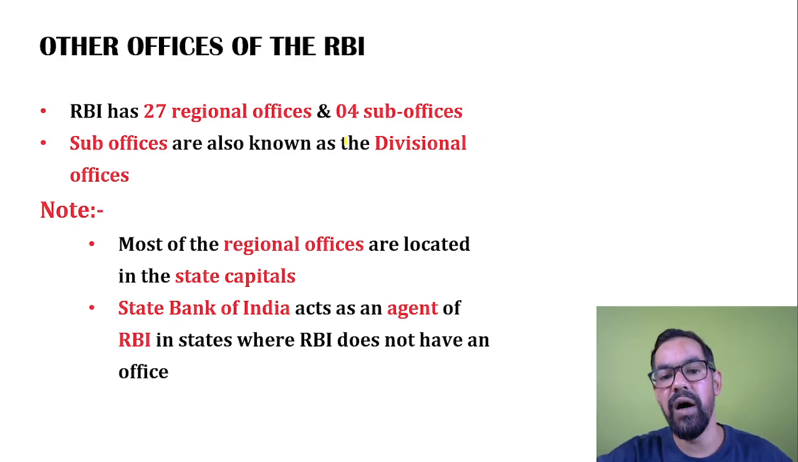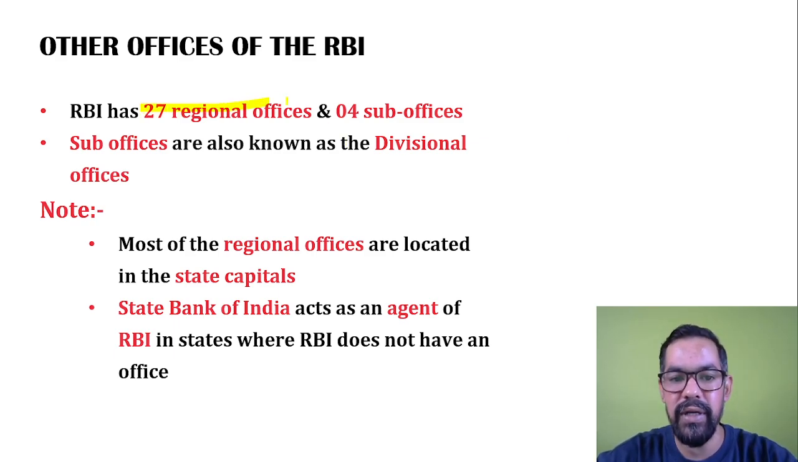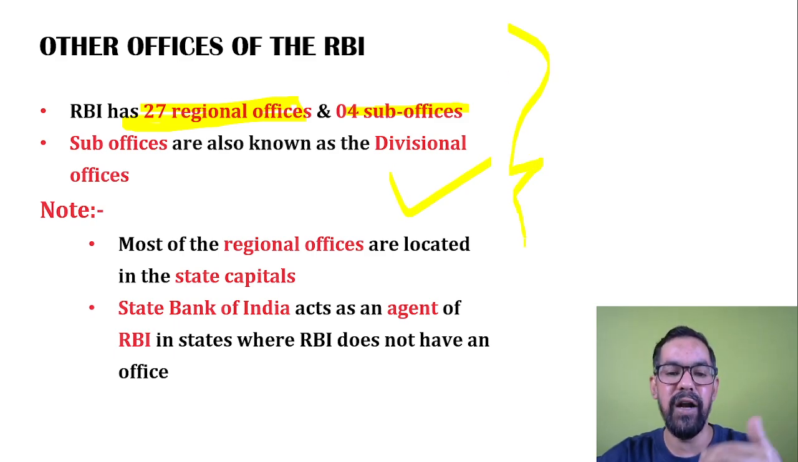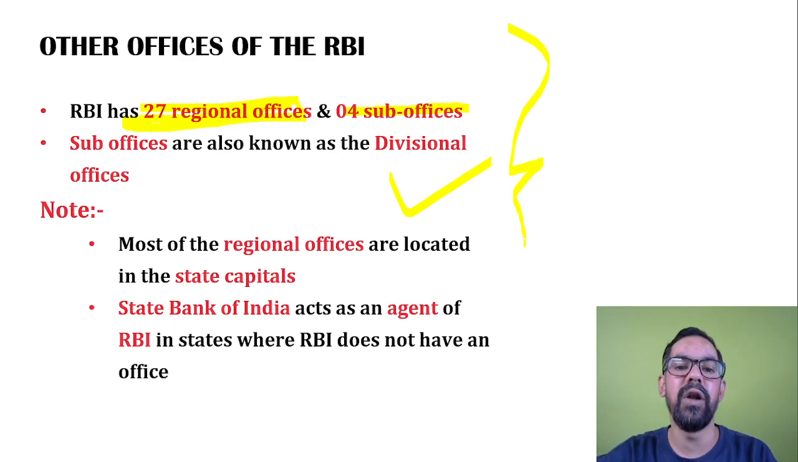And we have 27 regional offices and 4 sub offices for these regional offices. Sub offices are also known as divisional offices. So RBI, apart from the head office, 4 local board offices, 27 regional offices and sub offices, the total number is 31.